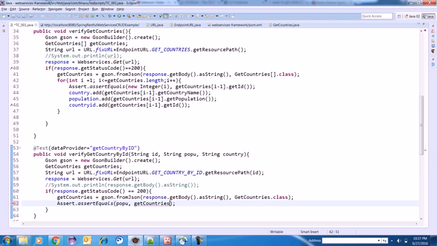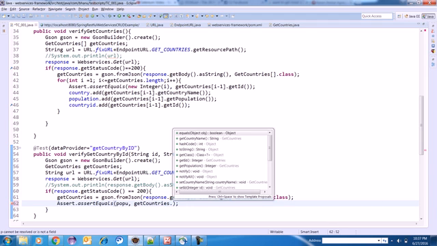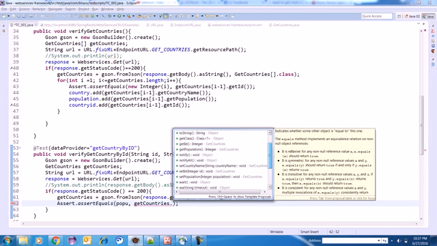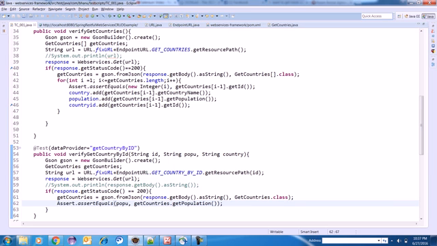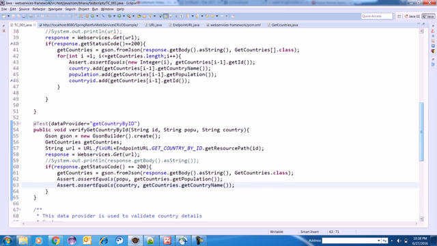So dot, what I can do is getCountries dot, we have something called getPopulation, that method is available. Similarly we can verify the country name also. Get population, and here we can do getCountryName. This is done.